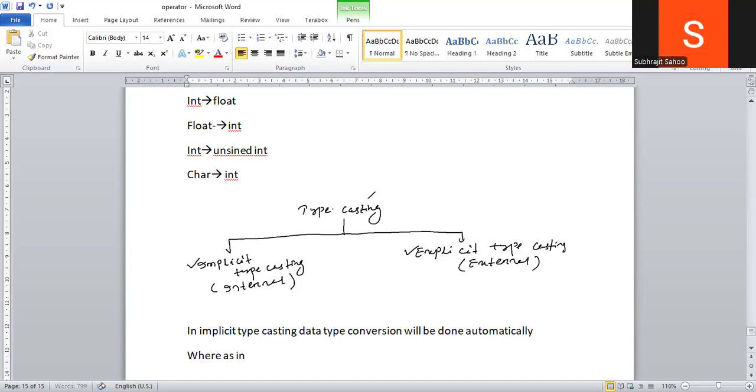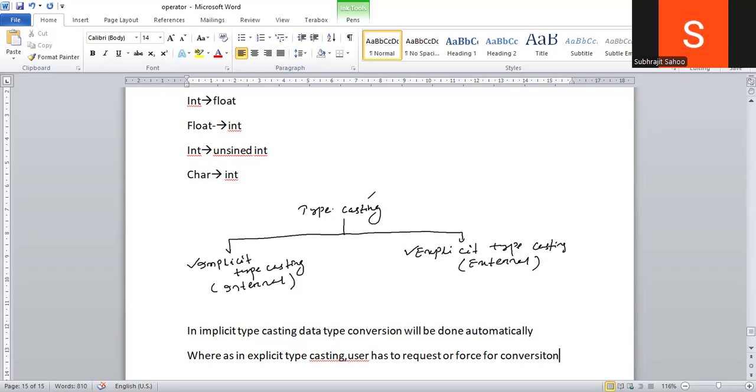Whereas in explicit typecasting, the user has to request or force the conversion. User means the one who is writing the program. The user can request or force the conversion of one data type to another data type.